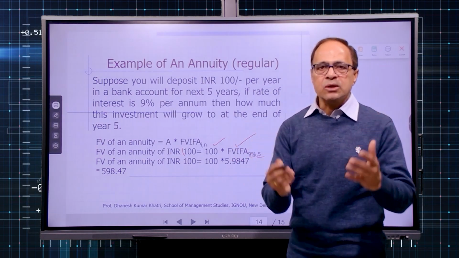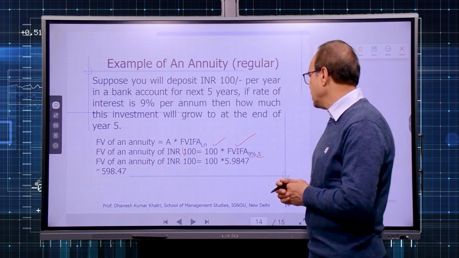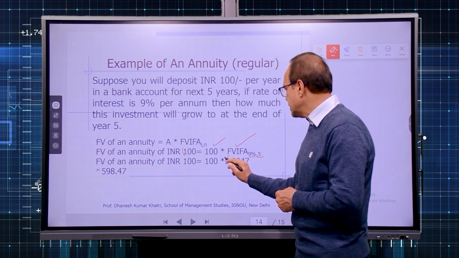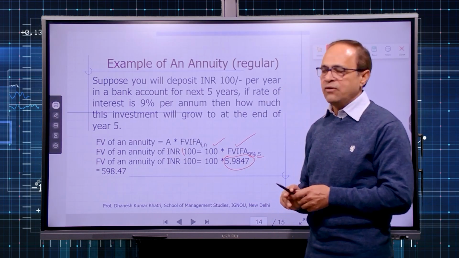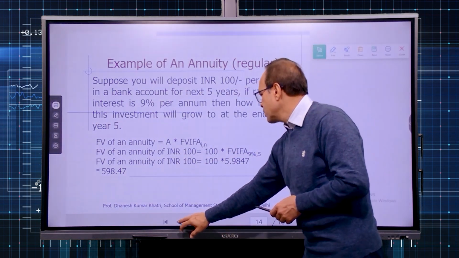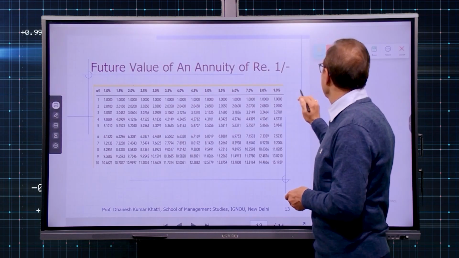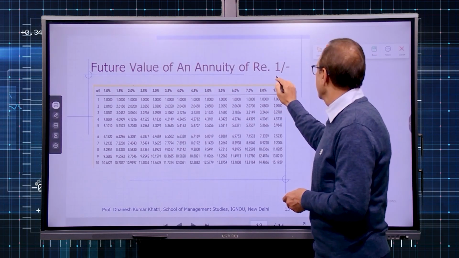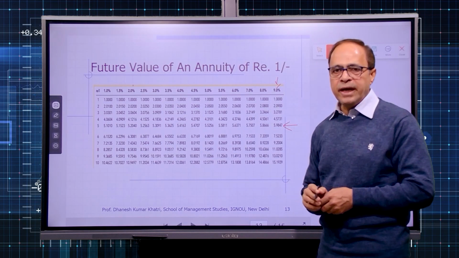Again, either you can calculate it on your own using the calculator, or you can refer to the time value table. The time value table tells us what the 9%, 5-year FVIFA is. Let us see whether this is the correct one or not. If you go to this one, 9% comes from here, and 5 years is on this side, 5.9847.